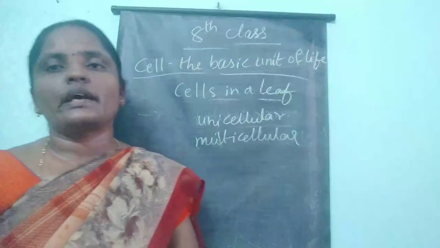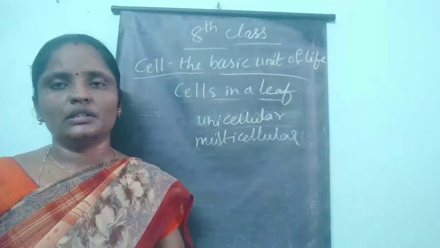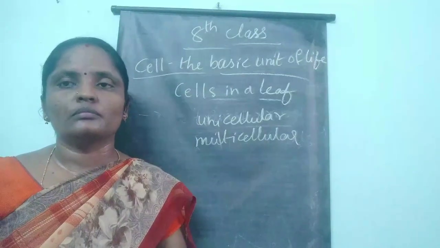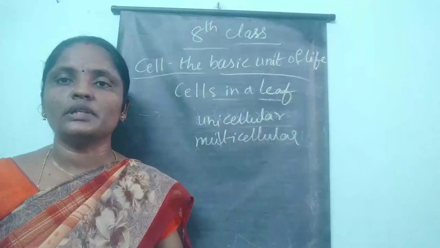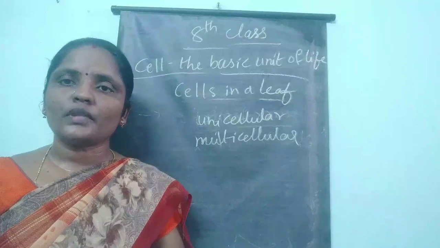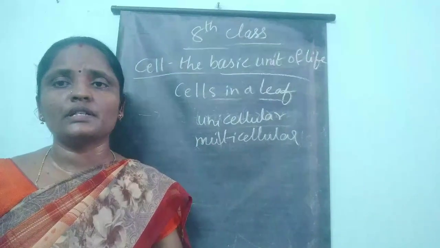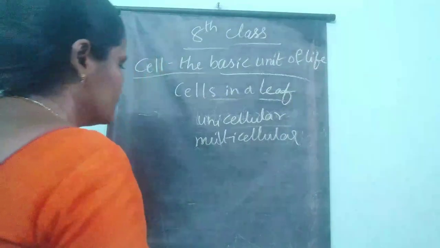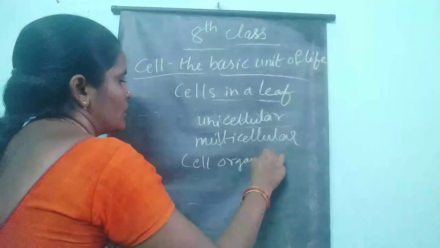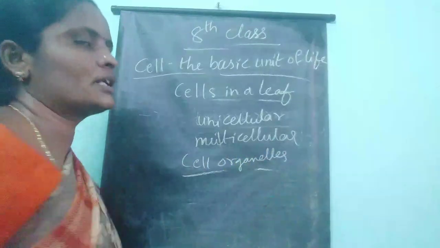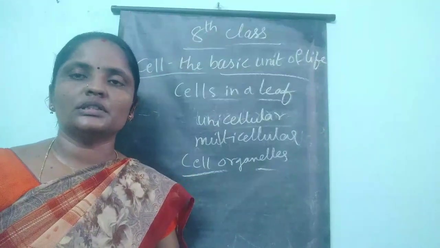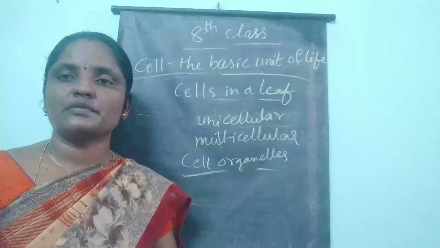Again, a group of cells which perform similar function and are similar in structure are called tissues. In a cell also, I have told you that different cell organelles are present. Each cell organelle will do some specific function in the cell.